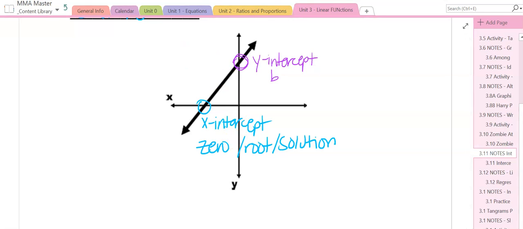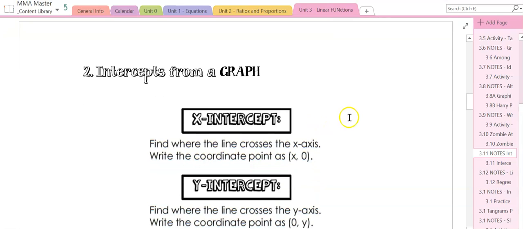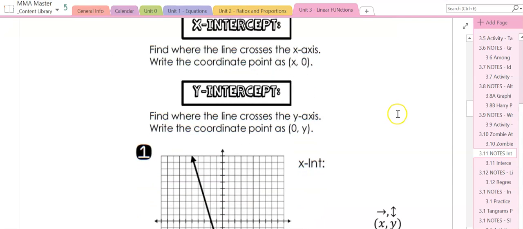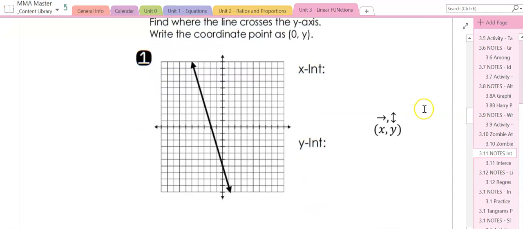It's plural when we cover something else later, okay? So that's just really, really important to note, especially these other names right here. These are the keys right here. This is how you will be asked it a lot. So then we have intercepts from a graph. The x-intercept, okay, is where the line crosses the x-axis. The y-intercept is where it crosses the y-axis. So what it's going to ask us to do is write them.